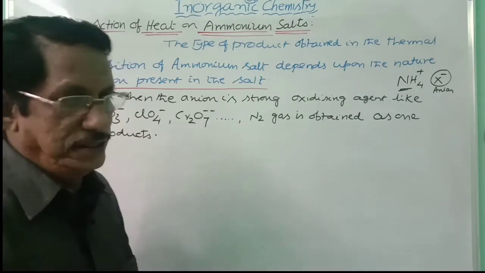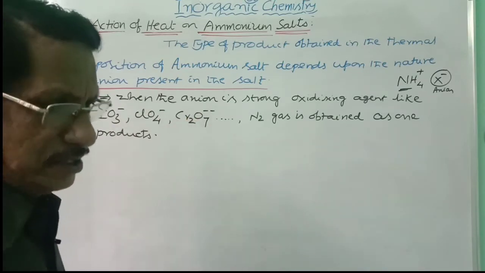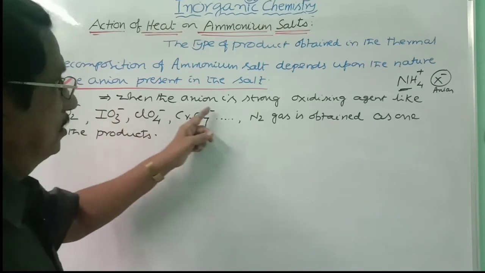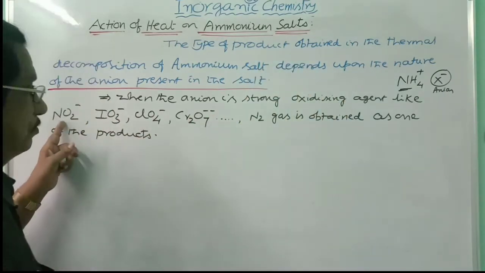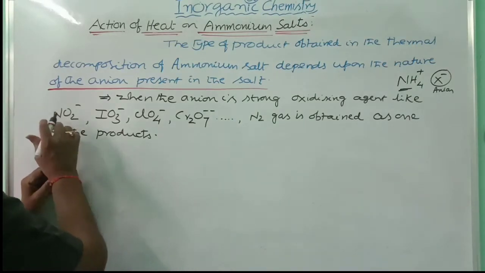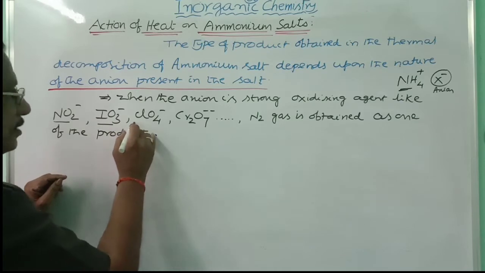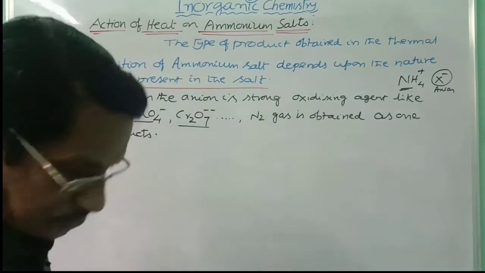First case I am taking here. Generally anions will be considered as oxidizing agents. And when the anion is a strong oxidizing agent, like NO2 minus, the nitrite ion, the iodate ion, the perchlorate ion, the dichromate ion. All these are anions.